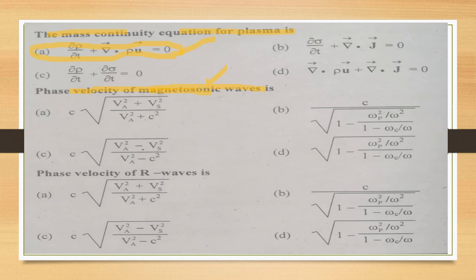The hydromagnetic waves propagating perpendicular to the direction of the external magnetic field are called magnetosonic waves, while the hydromagnetic waves propagating along the direction of the external magnetic field are called Alfvén waves.